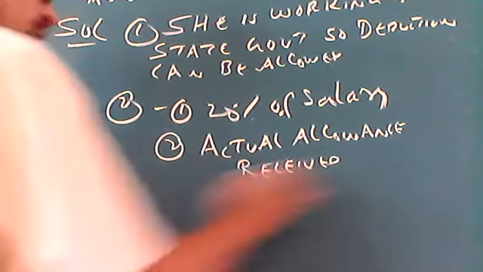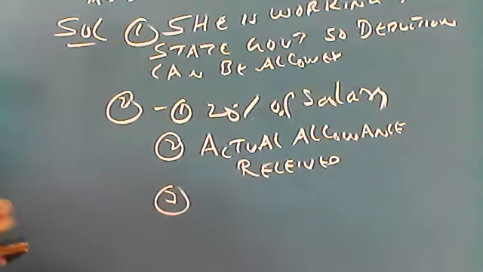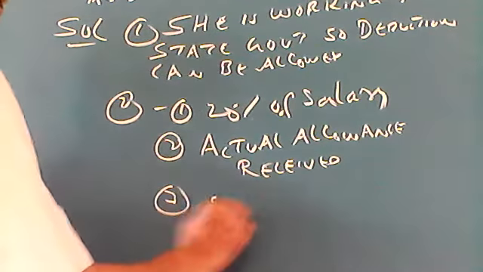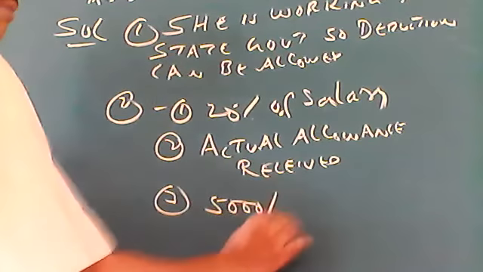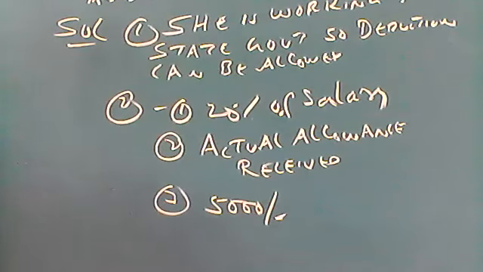The third condition, maximum 5,000, up to 5,000 you can allow this. These are the 3. Out of the 3, least of the 3.